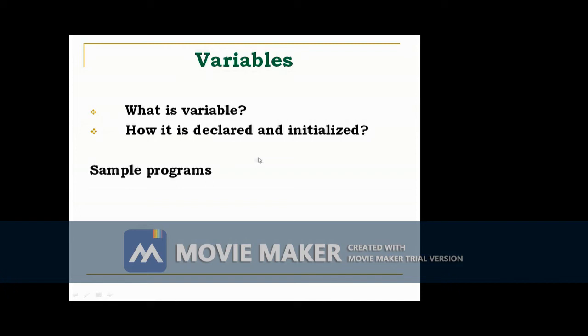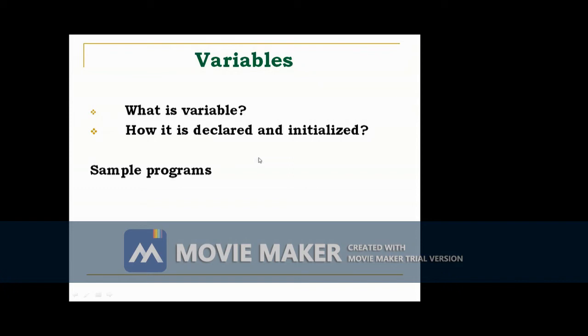Okay. So the basic form of a variable declaration is the data type, then the identifier. For example, suppose we want to declare the variable a of type integer, then we write int space a semicolon. So here a is a variable of type integer. The type is one of Java's atomic types, or the name of a class or interface. Okay. The identifier is the name of the variable.